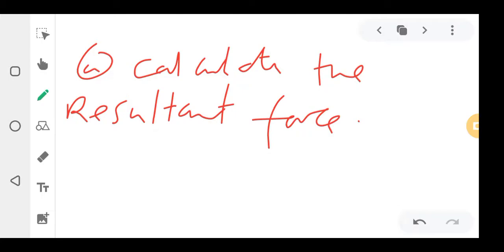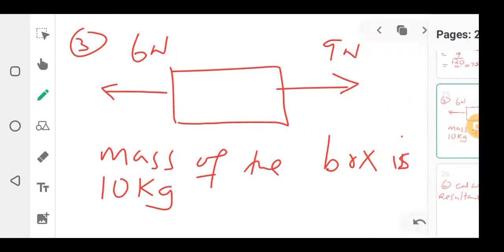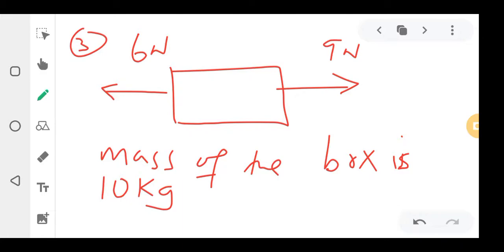Okay? How do you calculate the resultant force? You see, it's like there are two people. These guys are pulling with 60 newtons this side. Have you seen? Others are pulling this side at 9 newtons. Others are pulling the other side at 6 newtons.